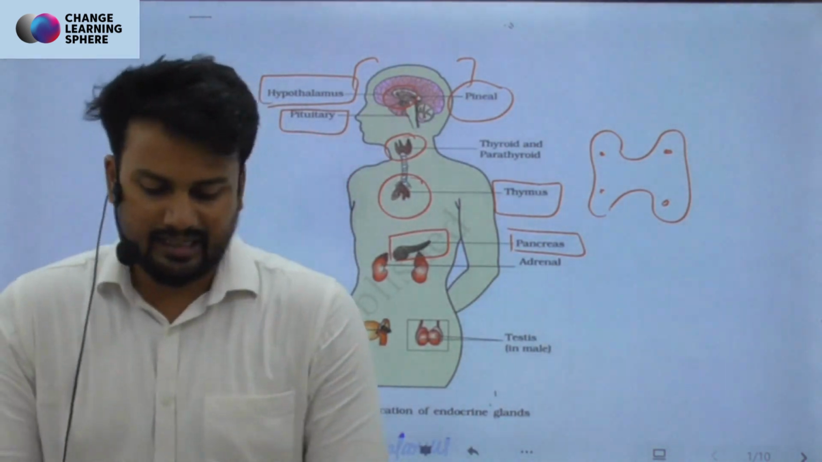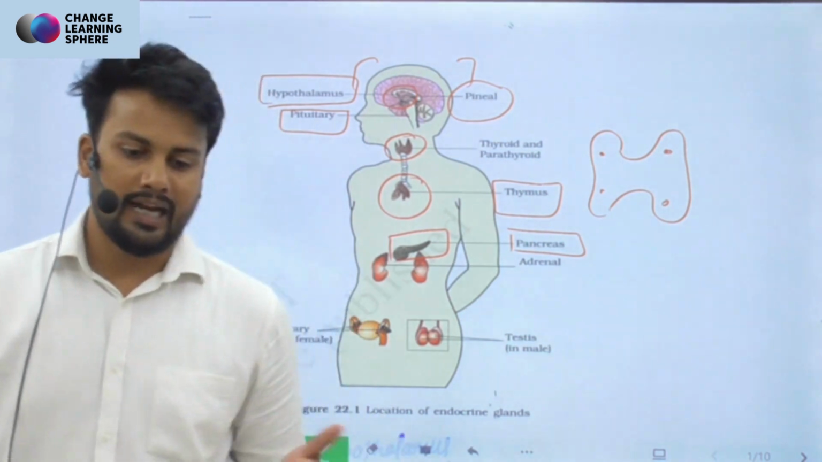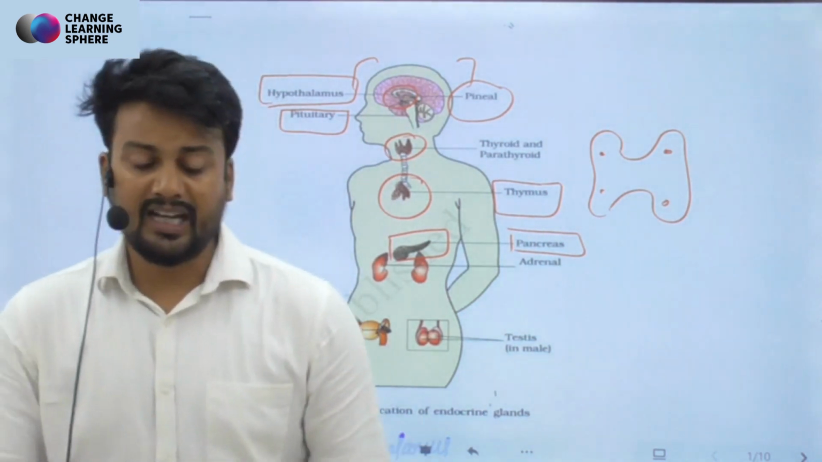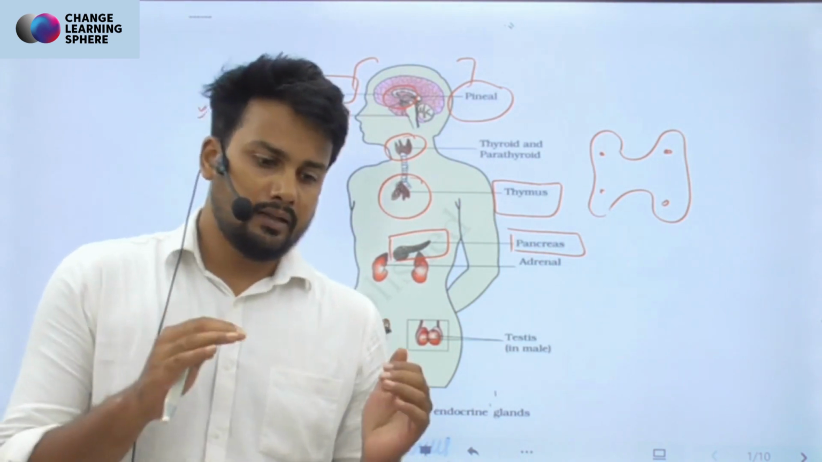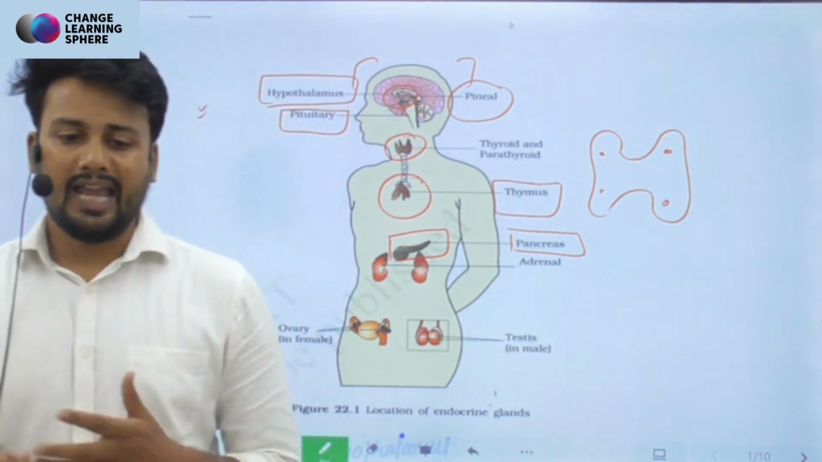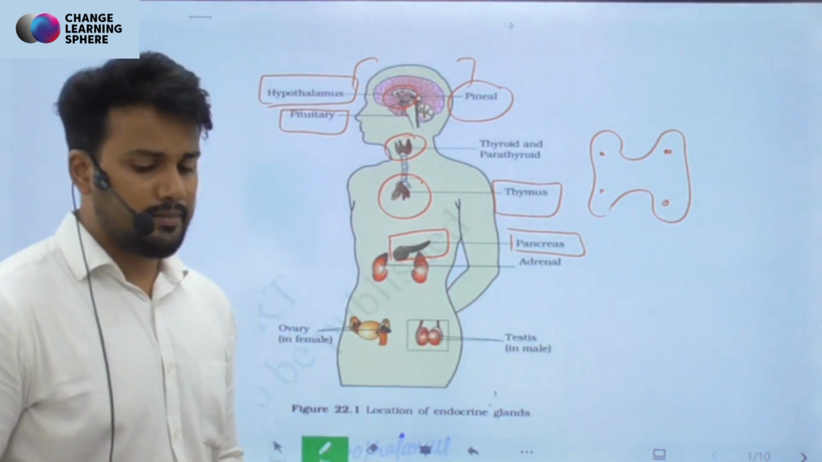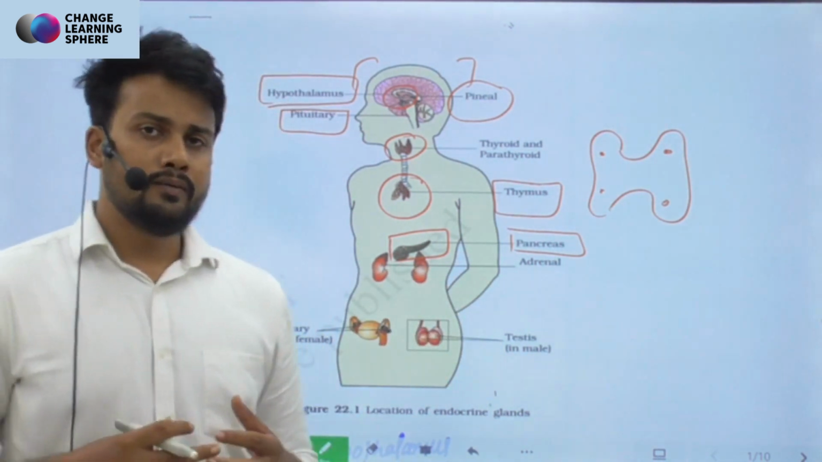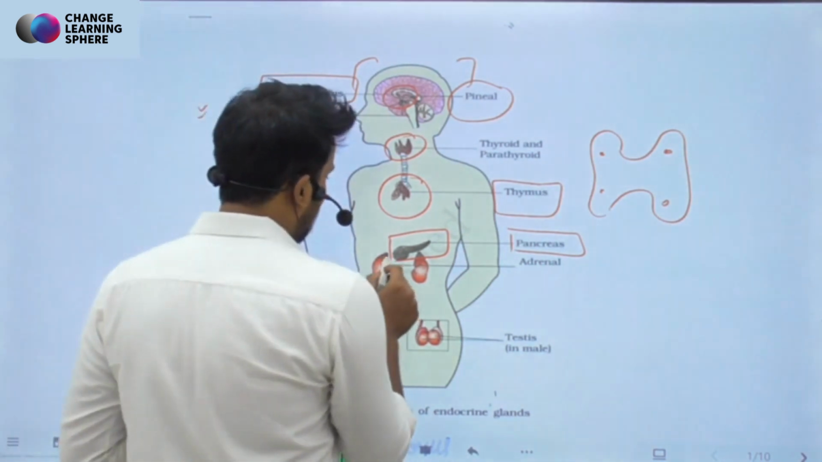Like I said, it has both endocrine as well as exocrine function, right? In endocrine, it secretes insulin and glucagon, which help in the maintenance of our blood glucose level. While at the exocrine level, there are lots of digestive enzymes which are secreted by the pancreas, which we will study when we study the digestive system, right? Then we have the adrenal gland.